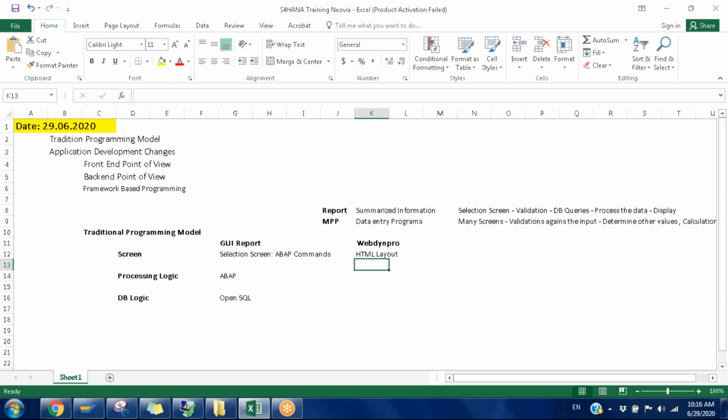Okay, so using some dragging and dropping of the controls. What are the controls? Like input fields, we have check boxes, we have the radio button groups, right? We have the drop down boxes, we have the list boxes, we have the table control over there. So many controls are available in WebDynpro. Okay, so I will design the screen.